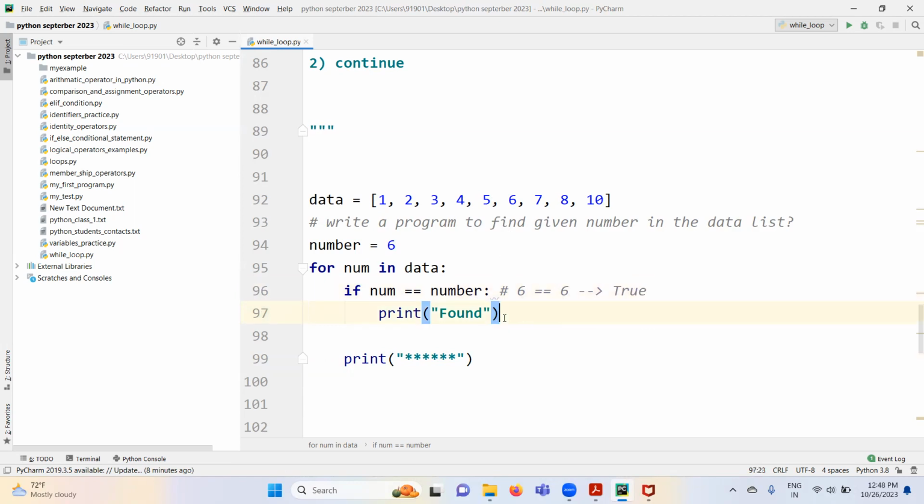When true, this print statement found is going to be printed on the output screen. So after that, it will go and print this statement. See, here our job is completed or not? It is going to pick another value, right? Here, 7. False. Next 8. False. 10. False. So let me run this program.